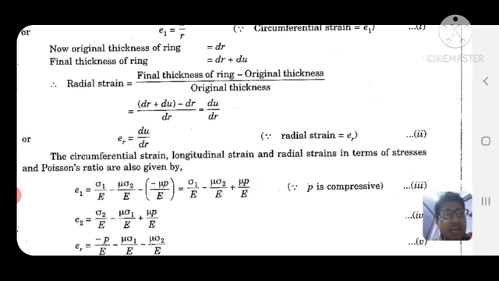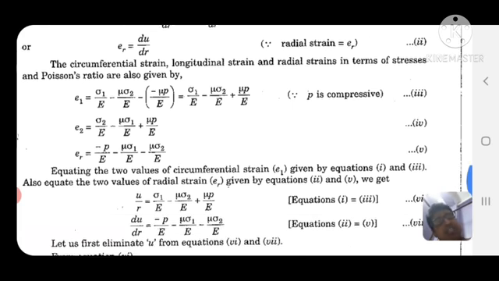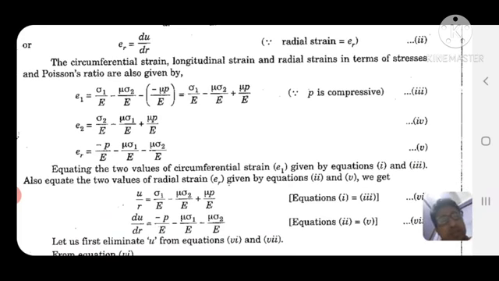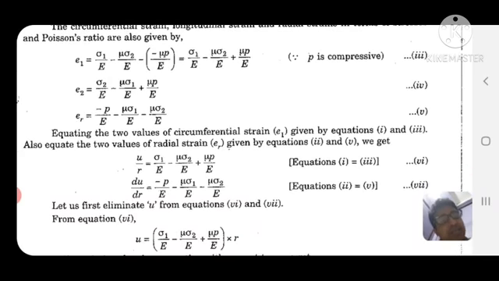The circumferential strain, longitudinal strain and radial strain in terms of stresses and Poisson's ratio are also given by epsilon 1 equal to sigma 1 by E minus mu into sigma 2 by E plus mu into P by E. Epsilon 2 is equal to sigma 2 by E minus mu into sigma 1 by E plus mu into P by E. And epsilon r is equal to minus P by E minus mu into sigma 1 by E minus mu into sigma 2 by E.